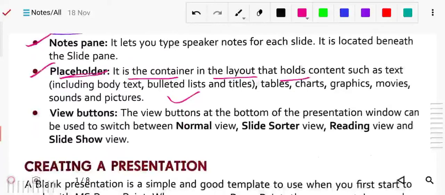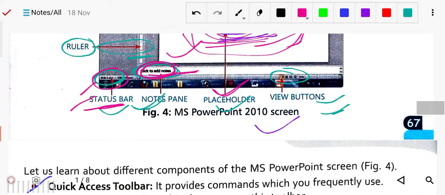Next we have the last one, the view buttons. The view buttons at the bottom of the presentation window can be used to switch between normal view, slide sorter view, reading view and slideshow view. Views means how the slide will look, how you want to view it.